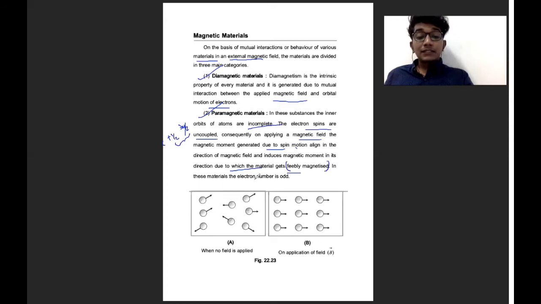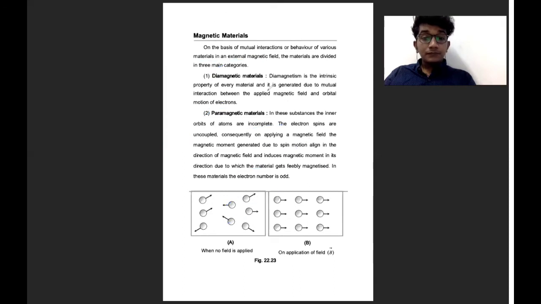In these materials, the electron number would be odd. This is when no field is applied. Look at this: here the orientation or alignment of electrons is like this. On application of a field, it would align like this. All right.